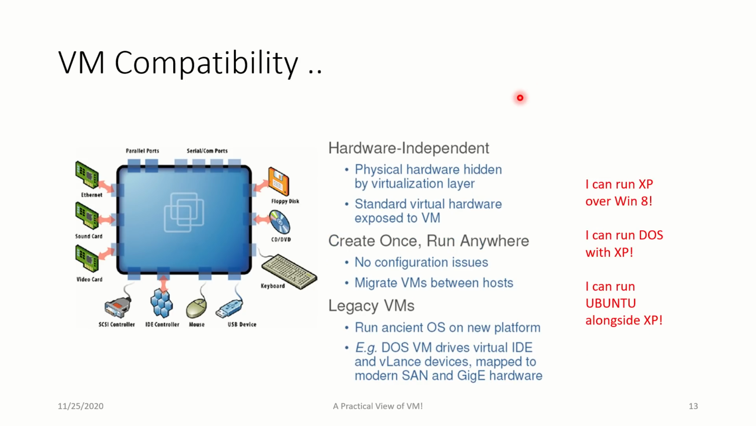It is very compatible with all the operating systems. A virtual machine will not say that I cannot accept a new operating system into my baggage. So you can run Windows XP or Windows 8. That's possible. I can run DOS with XP, two different operating systems altogether. I can run Ubuntu alongside XP. Whatever you want, I'm just giving a random example. So create one time, run multiple times.